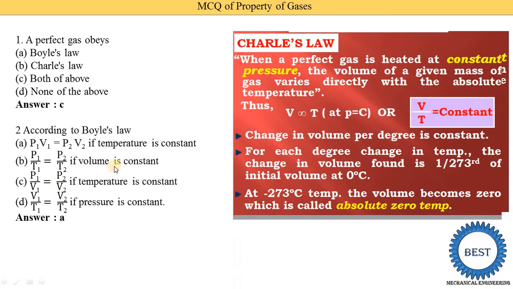A third question is also possible, related to Charles law. In Charles law, the correct equation is V1 upon T1 is equal to V2 upon T2, and the pressure is constant. For Charles law, option D is the correct answer. So from this one MCQ, three MCQs are possible.